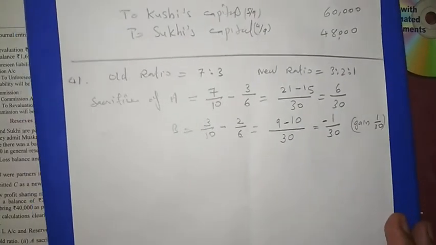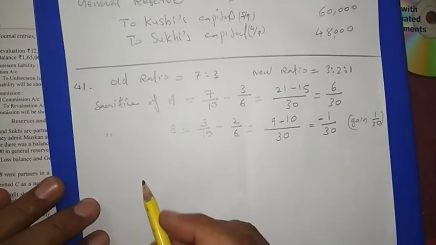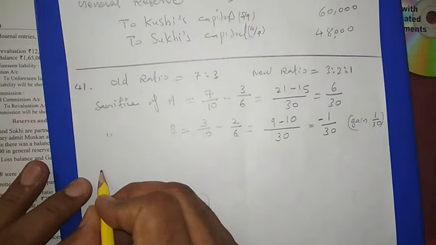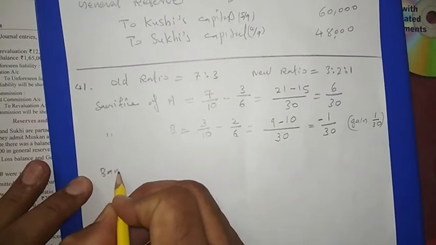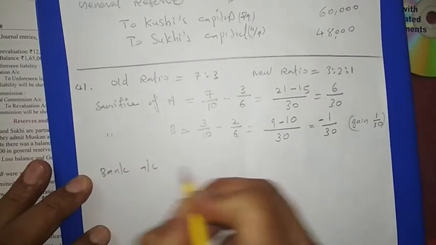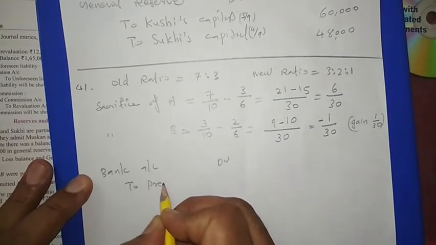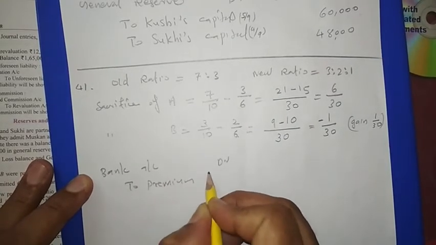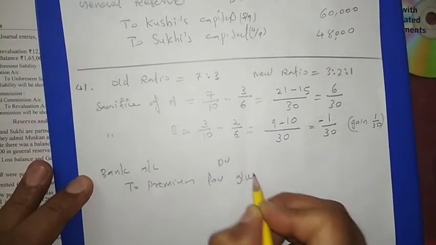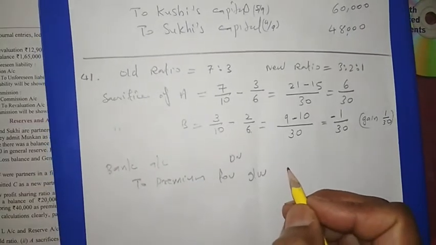Then the journal entry for the goodwill. The new partner is bringing the premium. So the entry will be bank account debited to premium for goodwill. This entry we studied earlier. We can write how much amount they brought.